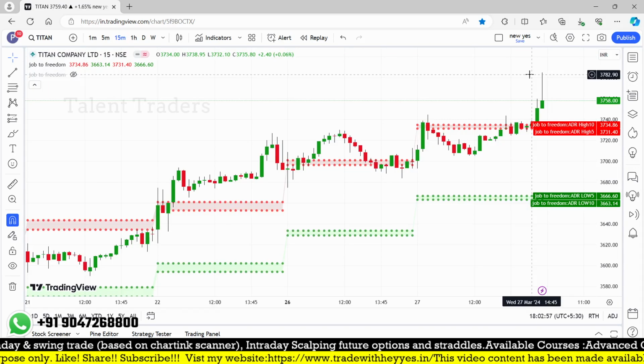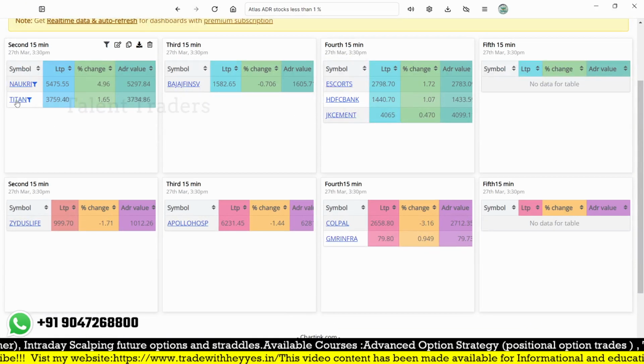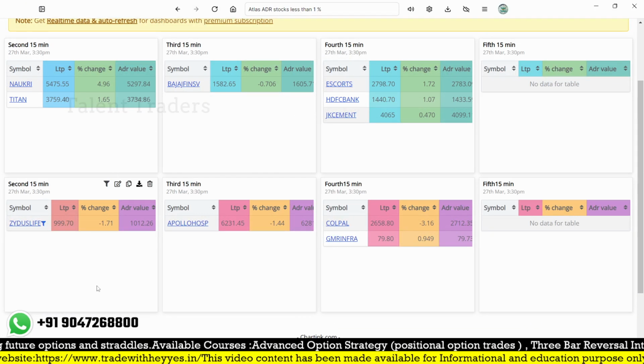But here we should understand the scanner does not repaint. That is the most important thing. Whether it is a profitable trade or a loss-making trade, both are shown here after the market close.